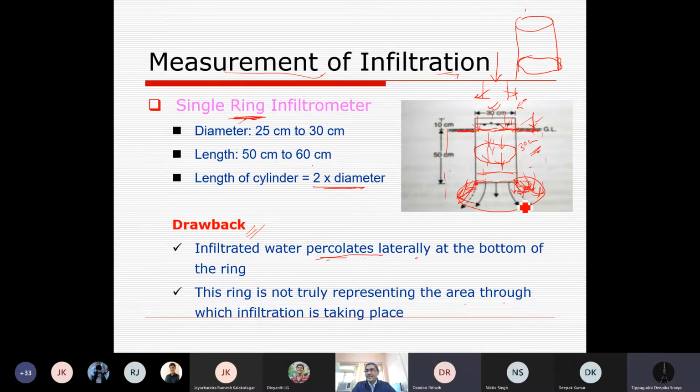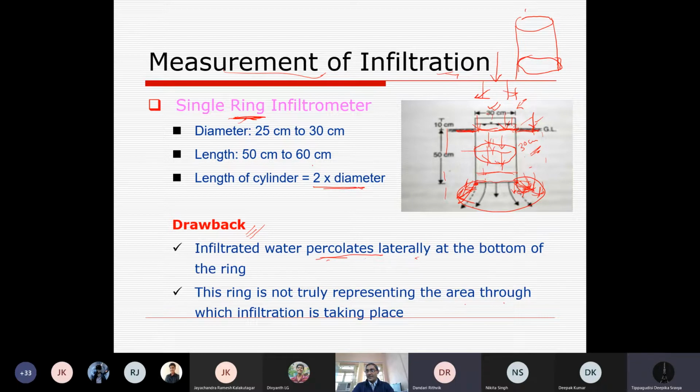Sir, we have a 50 centimeter depth of ring, right? Inside the soil. Yes. Sir, I am asking about that 50 centimeter height of soil, its flow properties. We are losing out on that, right? No, I am not sure about your question. That's why I couldn't understand your line of thinking. Can you explain a little bit?